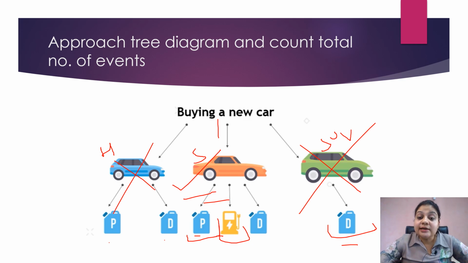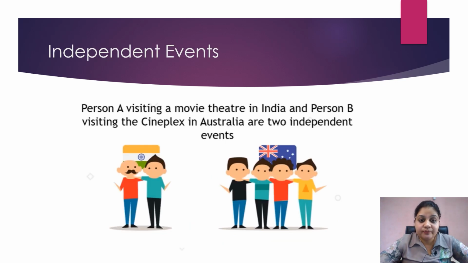So this is how a decision tree gets us to reach our conclusion. So I had 3 options, so the probability of getting a sedan car is 1 by 3. And the probability of getting a petrol car was 1 by 2 because a petrol car was available only in the hatchback or in the sedan version. So this is how decision trees and probability can be combined.